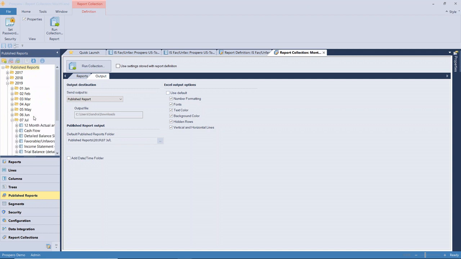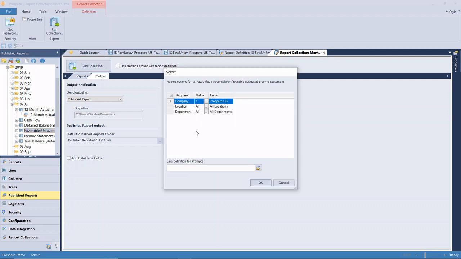So if I open that, then I can see all of those reports. These are the published versions of them. If we have multiples in there, then they'll be broken down and time-stamped, and we can select these. If I go back to my favorable, unfavorable, I can open that report. Again, I have all of the same options that I had.